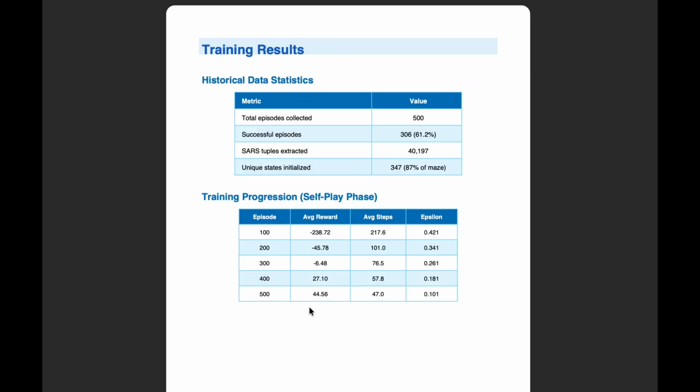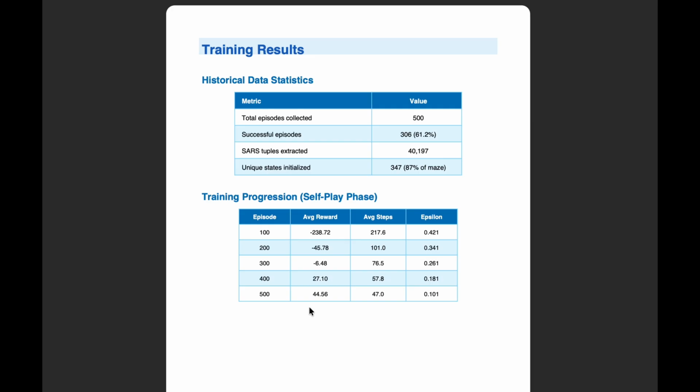Let's look at our training results. So first, the historical data statistics. From 500 episodes collected, we had 306 successful episodes. That is a 61% success rate. These generated over 40,000 SARS tuples, which stands for state, action, reward, next state. Most importantly, we initialized 347 unique states covering 87% of the maze before training even started.